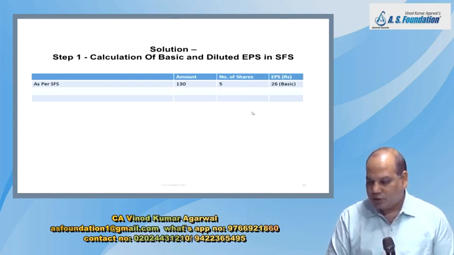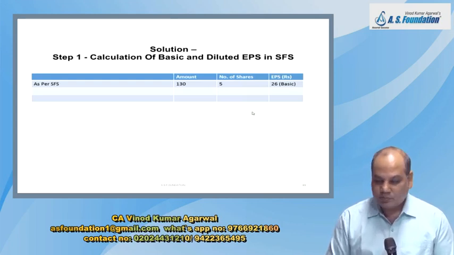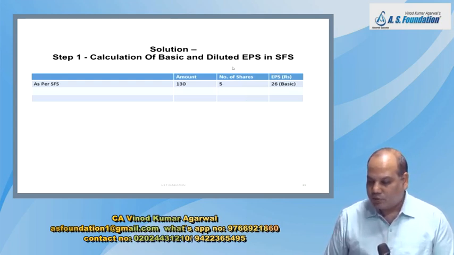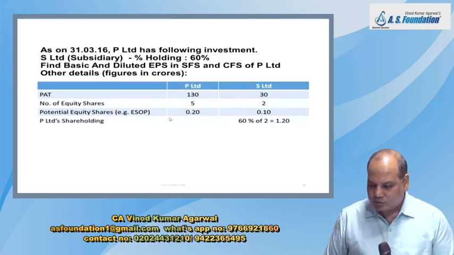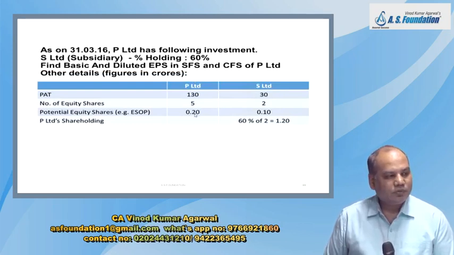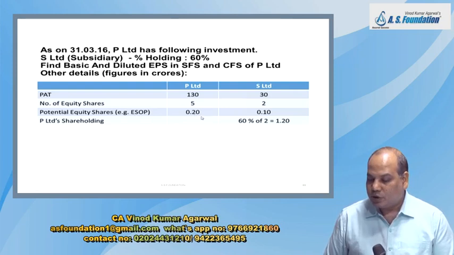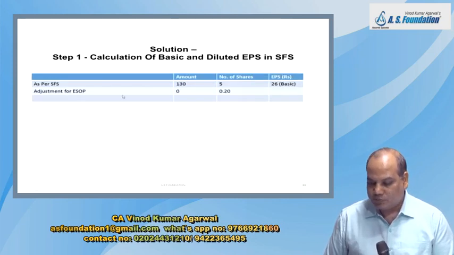Calculate basic EPS. Then how do you compute diluted EPS? Because of this ESOP, by what amount my profit will get affected, or will it not get affected? It won't be affected because there is no interest or dividend. Only my number of share will increase by 0.20. So point number B, write down adjustment for ESOP.